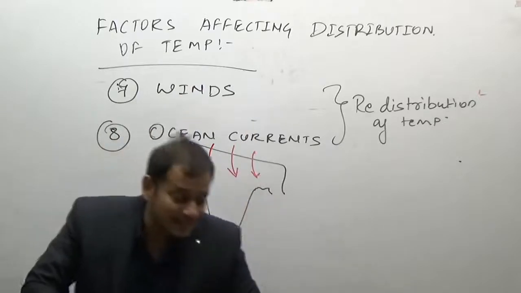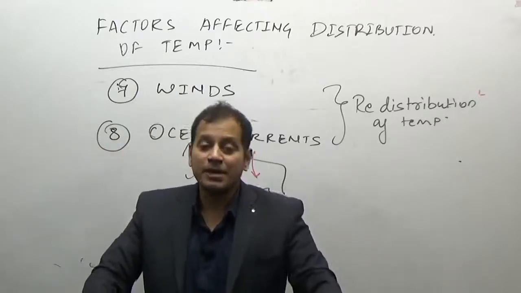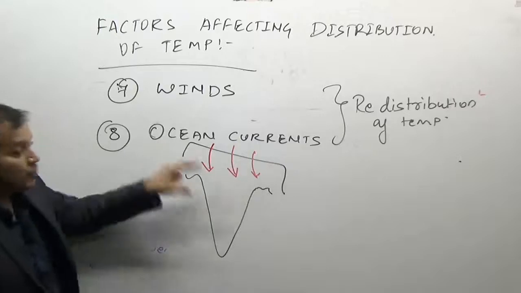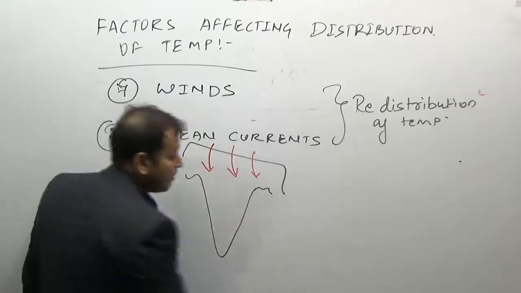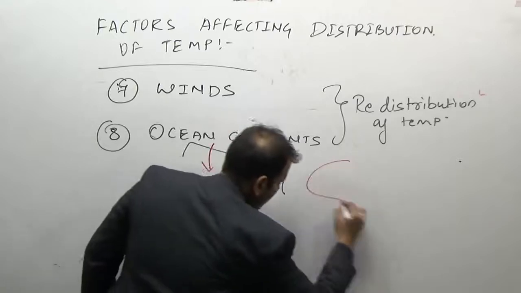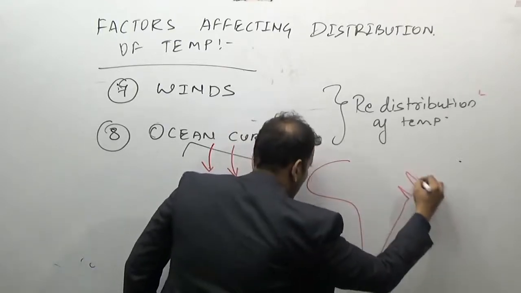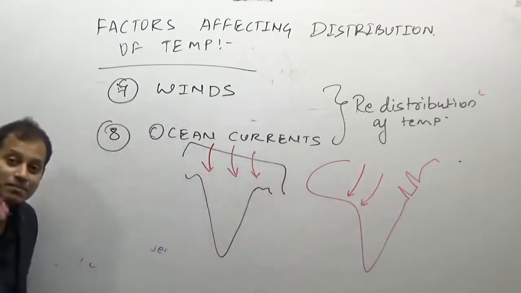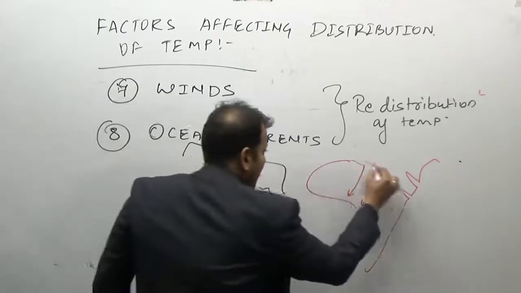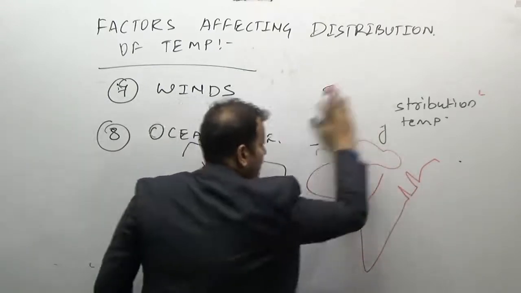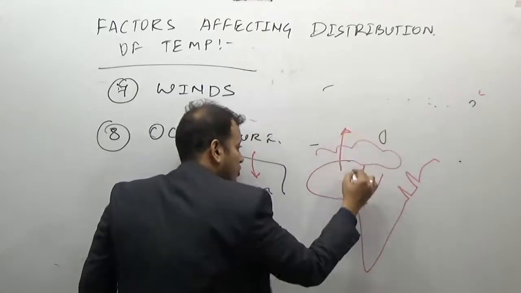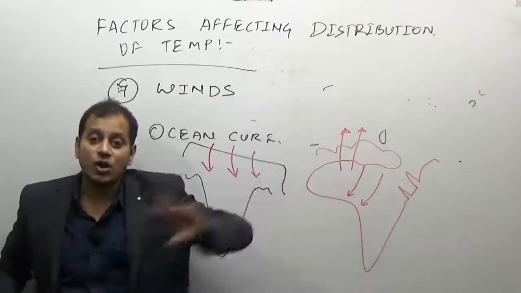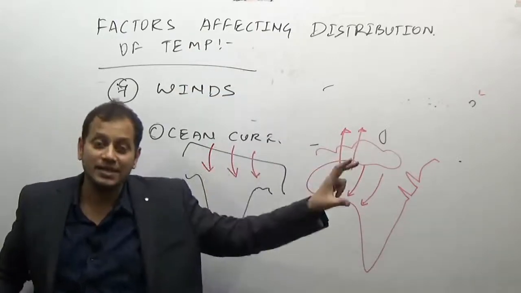The winds which originate in the hot regions will create hot temperature there. The winds which originate in the cold regions will result in cool temperature in those regions. For example, in Africa, the winds which blow from the Sahara desert and cross the Mediterranean Sea and go to Europe increase the temperature. So hot winds increase the temperature, cold winds decrease the temperature.